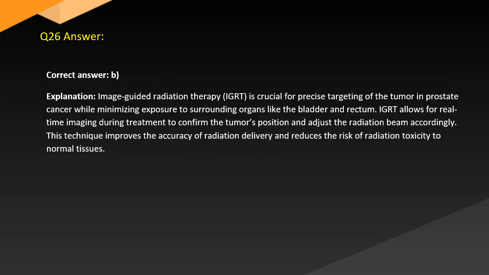Answer. Correct answer: B. Explanation. Image-guided radiation therapy (IGRT) is crucial for precise targeting of the tumor in prostate cancer while minimizing exposure to surrounding organs like the bladder and rectum. IGRT allows for real-time imaging during treatment to confirm the tumor's position and adjust the radiation beam accordingly. This technique improves the accuracy of radiation delivery and reduces the risk of radiation toxicity to normal tissues.